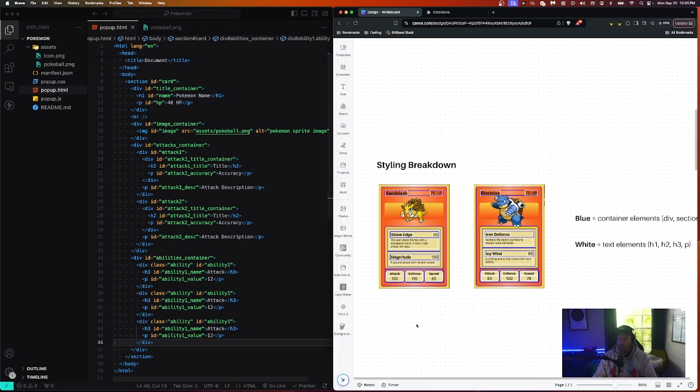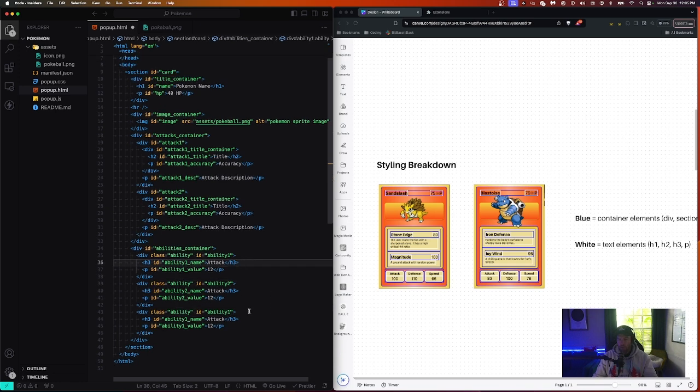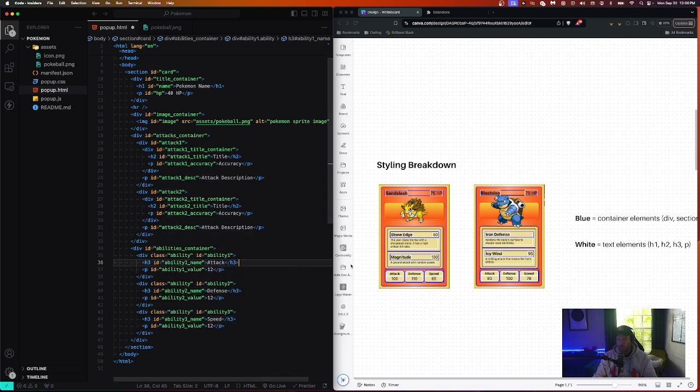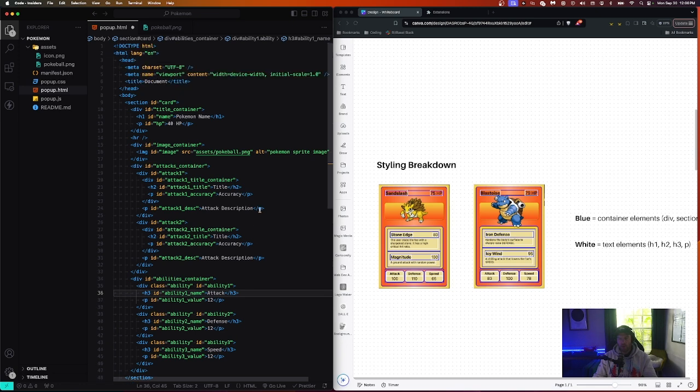So now we can just duplicate this twice. 1, 2. So we have those, and I'm going to change some of the things here. So all these 1s should be 2s. And if you're wondering how I'm doing this, I'm just clicking while holding Alt, and then I can select multiple areas. And I'm going to change from attack to defense and speed. Pretty cool. All right, and there you go. We have built out all of the HTML for this.